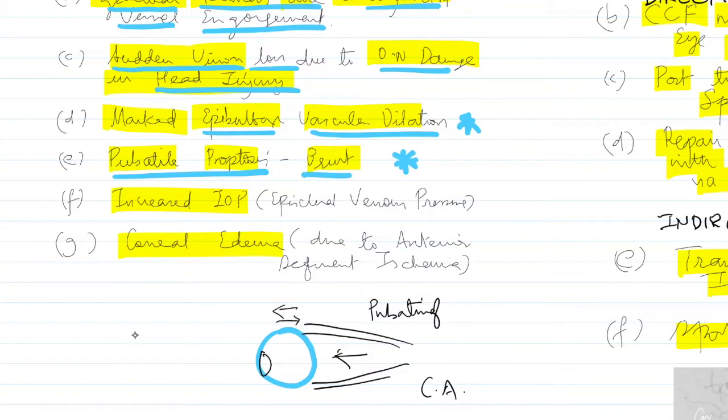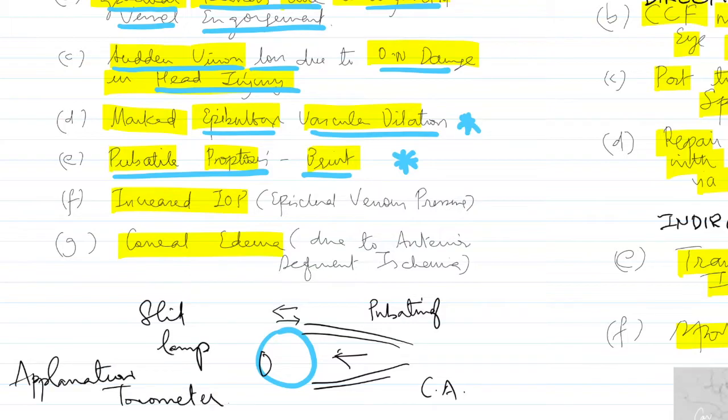We won't be able to see it with the naked eye. You need to use a slit lamp. And not just a slit lamp, you need to use your applanation tonometer, as you would do normally to check the tonometry or the IOP reading.